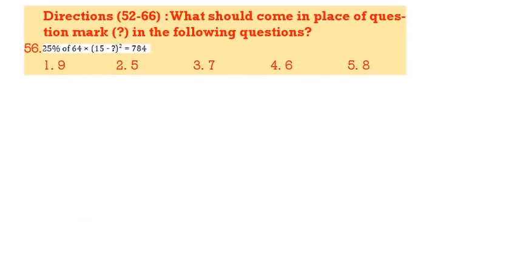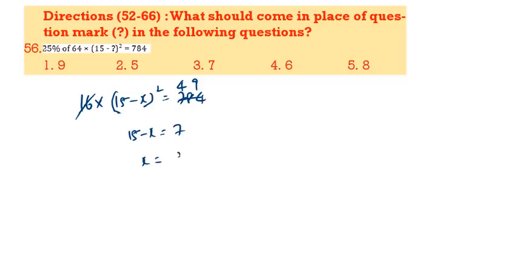25% of 64. 1/4 of 64 is 16 into 15 minus x whole square is equal to 784. Now 16 fours 64, 16 nines. So 15 minus x is equal to root 49, 7. X value will be equal to 8. 8 is the correct answer.